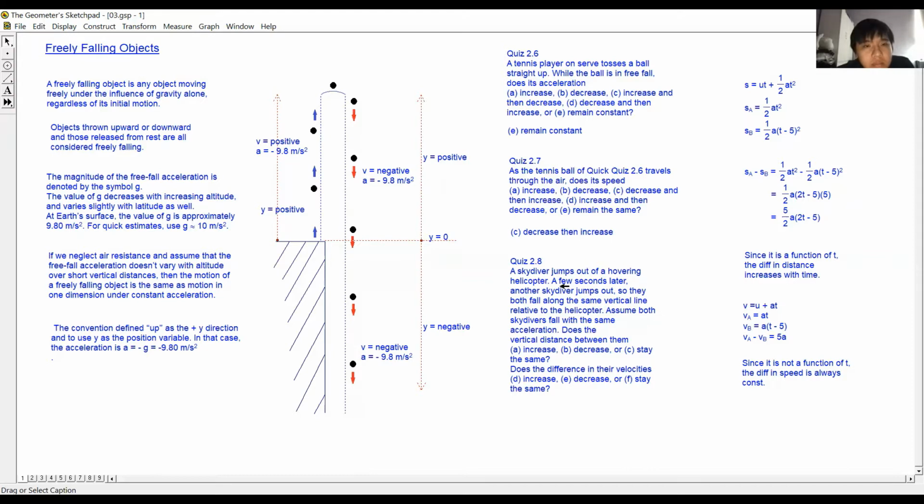Now, you read this one first. 2.8, a skydiver. A skydiver jumps out of a hovering helicopter. A few seconds later, another skydiver jumps out, so they both fall along the same vertical line relative to the helicopter. Assume both skydivers fall with the same acceleration. Does the vertical distance between them increase, decrease, or stay the same? Does the difference in their velocity increase, decrease, or stay the same?